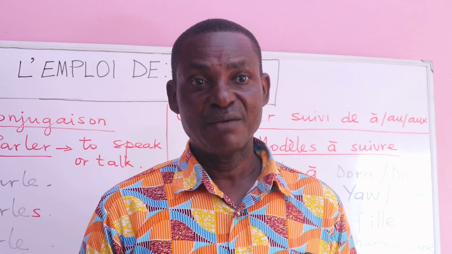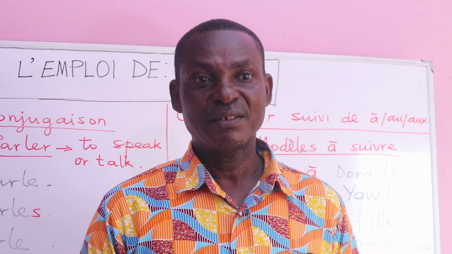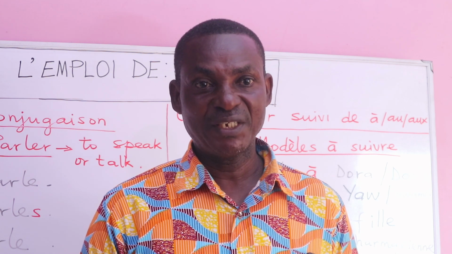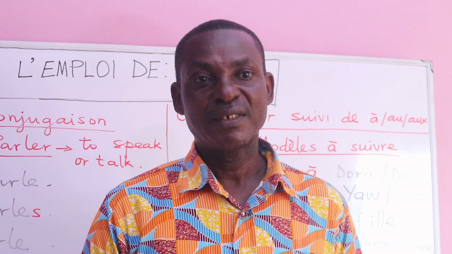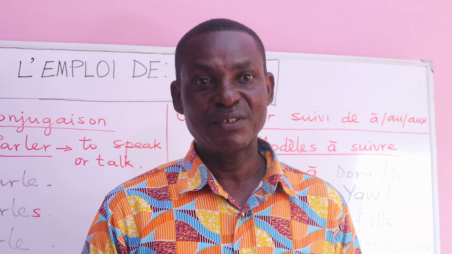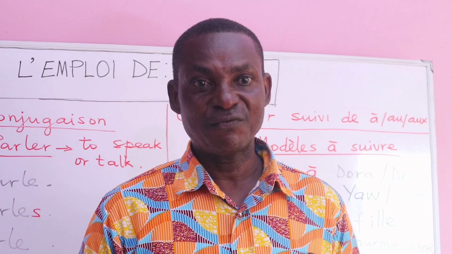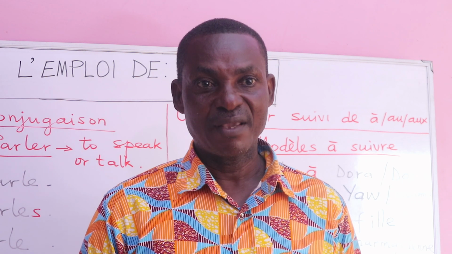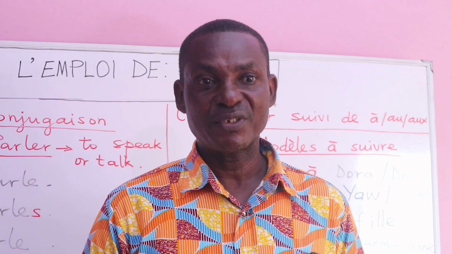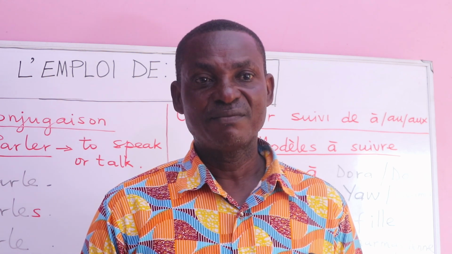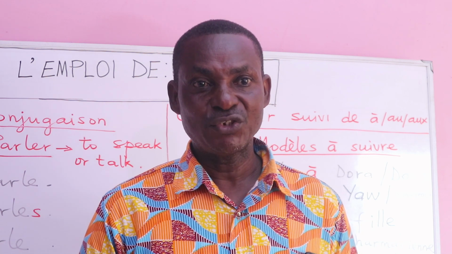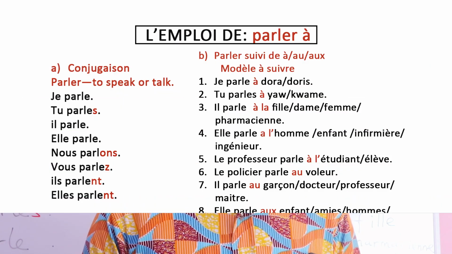So here we have two things to learn: parler, to speak or to talk, and then the à that follows it, which is a preposition with its forms. Okay, now before we start, let's see how to conjugate parler, to talk to or to speak.